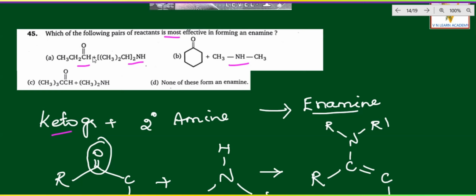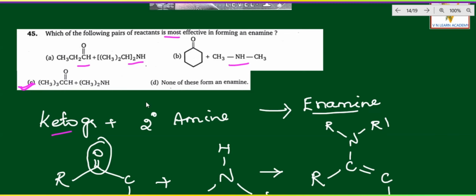Now this is aldehyde. Aldehyde we cannot consider for this option. Keto group we can consider, but this is primary and this is tertiary. Tertiary will be more effective than primary or secondary. So which is the correct option? Option C is the correct option. I hope you got the clarity.